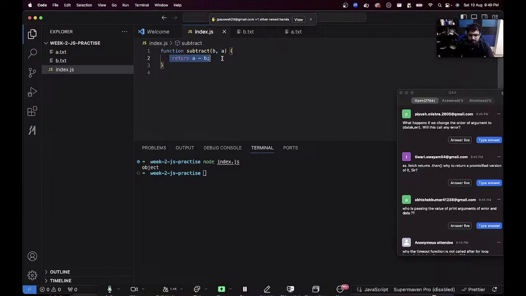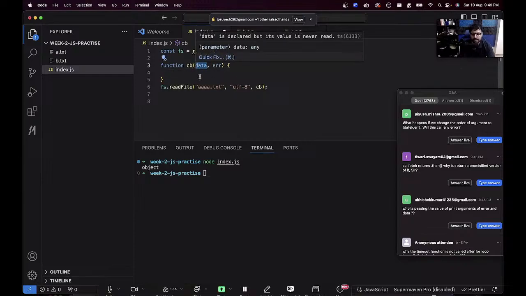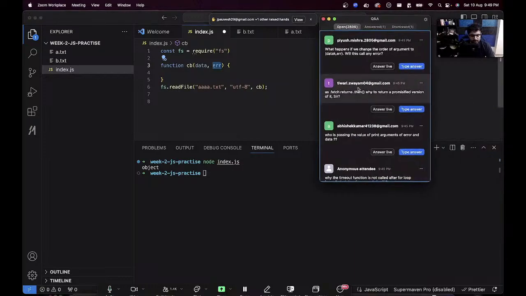If you change a and b, your function is broken now. You are not subtracting first argument minus second argument. You are now doing second argument minus first argument. So if you change the names to data and error, the error will still come in the first position. Now this data variable of yours will contain the error. This error variable of yours will contain the data. So that is what will happen if you flip the arguments.